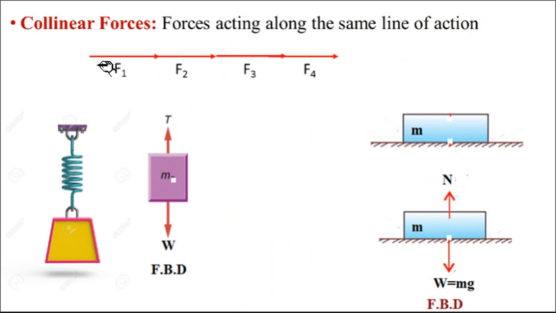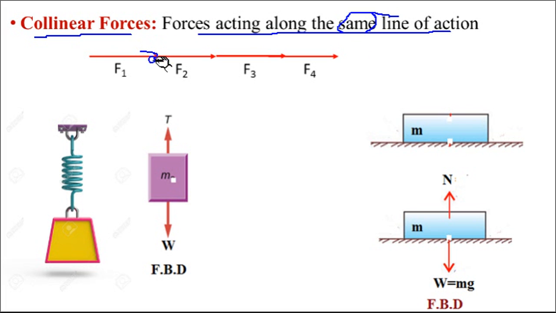Now see what is collinear. This is a type of coplanar force system, the collinear force system. Collinear means having the same line of action, or we can say having only one line of action. That is called collinear. Co means same, linear means in a straight line.